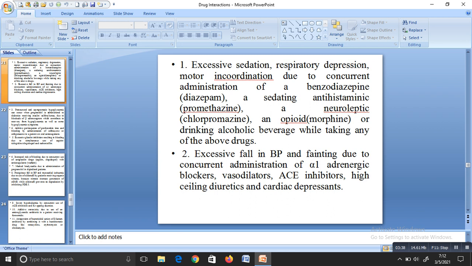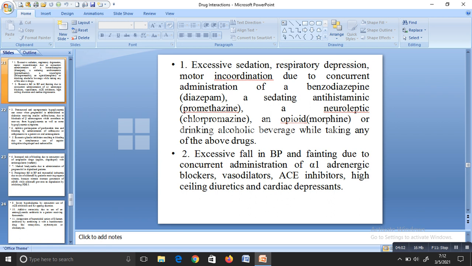Hope you're clear. Second, if you're combining various antihypertensives, we know the classification, which we have studied under therapeutics. We have alpha 1 adrenergic blockers, vasodilators, ACE inhibitors, that is angiotensin converting enzyme inhibitors, high ceiling diuretics, and cardiac depressants.